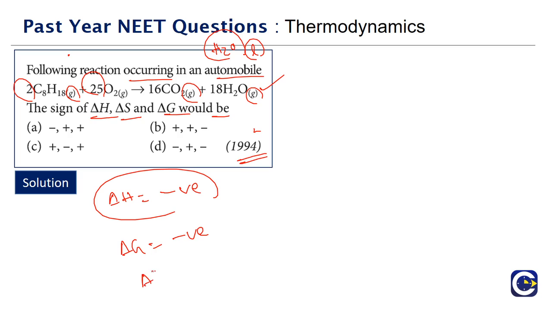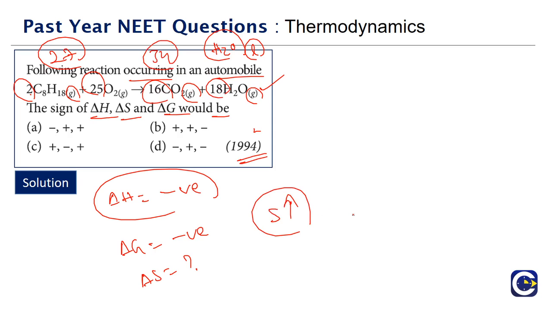What about the del S? Because on the reactant side, what is the number of gas moles we have? 2 plus 25, 27 gas moles we have. Product side, how many gas moles we have? 16 plus 18, we have 34 gas moles. Means the entropy is actually increasing.